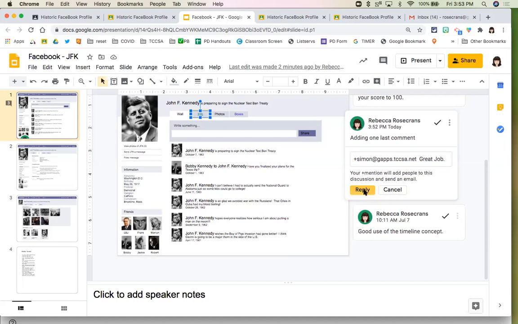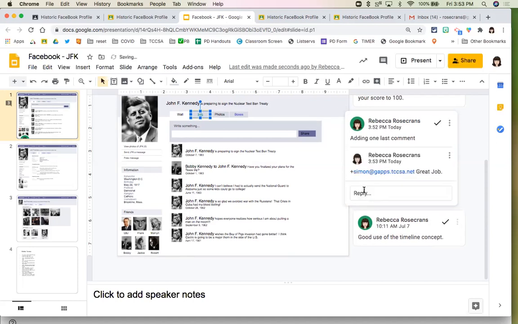But there's a lot of kids who say, oh, I got my grade, I'm done. I'm not going to go back and read feedback. So this is a way to draw their attention back to the assignment and actually read what you've posted.